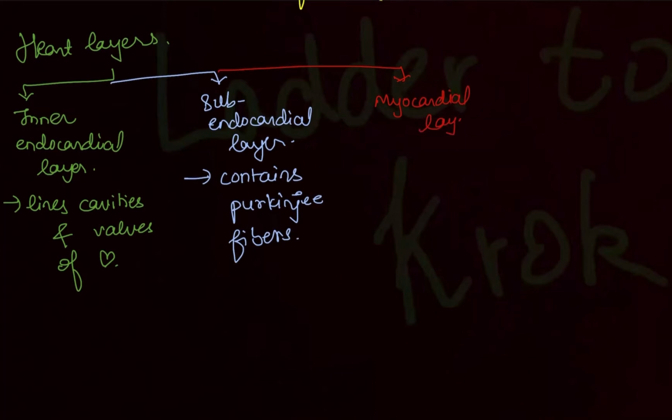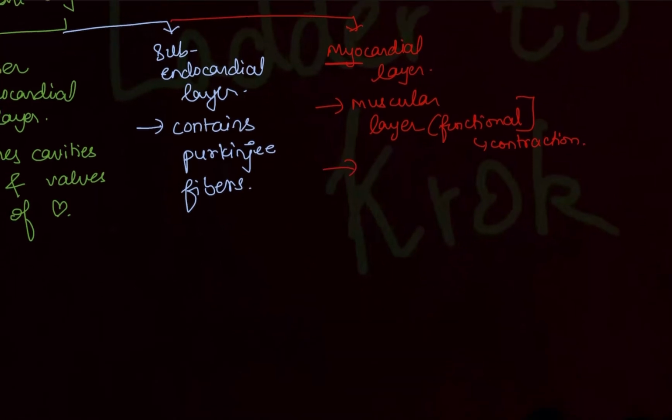Myo means muscle, so you must understand by the meaning itself that it is the muscular layer. It is the functional layer, and the function is basically contraction. So the contraction of the heart is carried out by this layer. Which muscles does it consist of? Write down, it consists of involuntary striated muscle with intercalated discs.